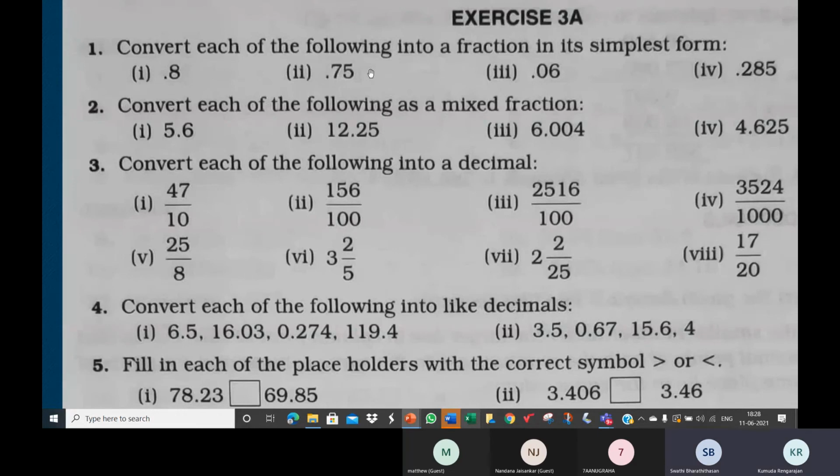Ma'am, it's 0.75. So it has 2 decimal places. So we have to write it as 75 by 100.